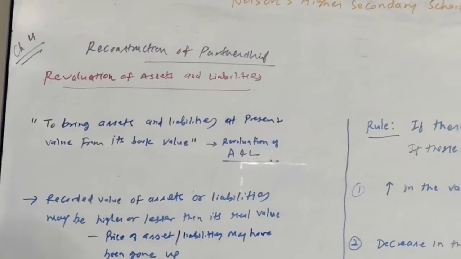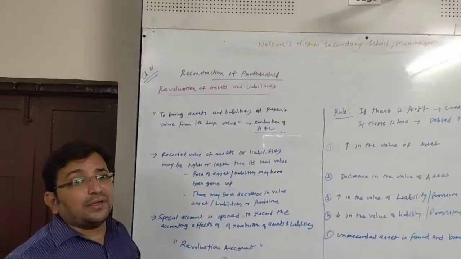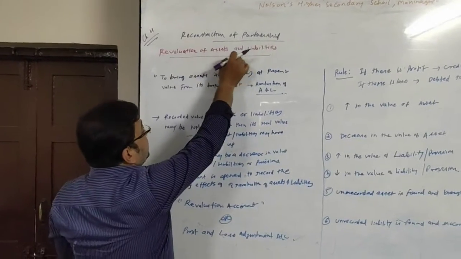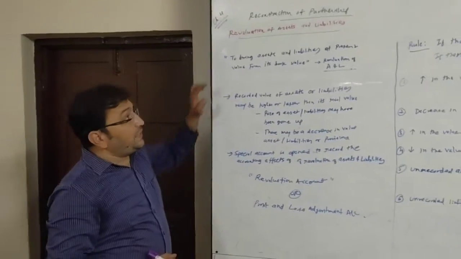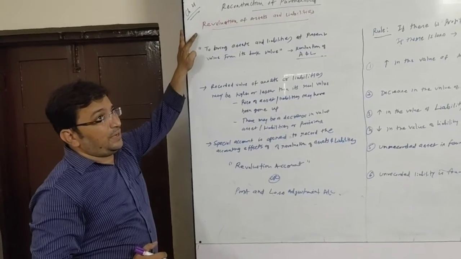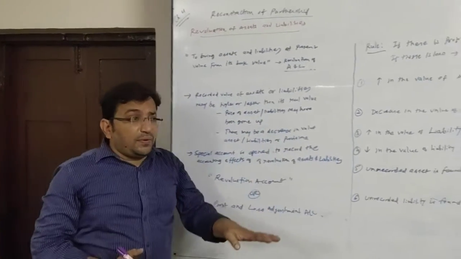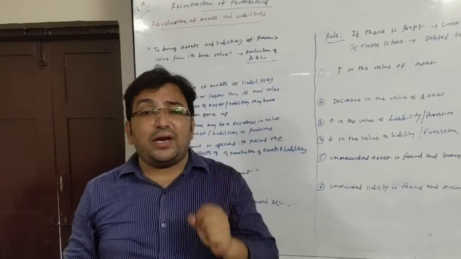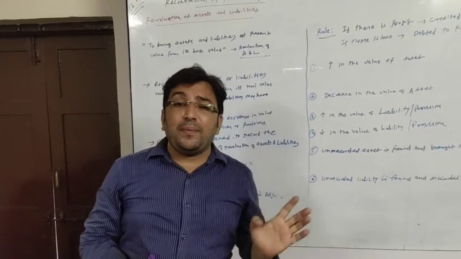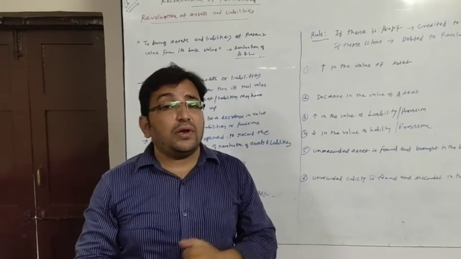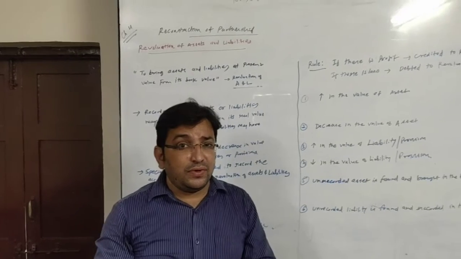Whenever there is reconstruction of partnership, there is a need to revalue the assets and liability, which is known as revaluation of assets and liability. The value of assets or liability which is recorded in the books may be higher or lesser than its real value, or you can say present value.